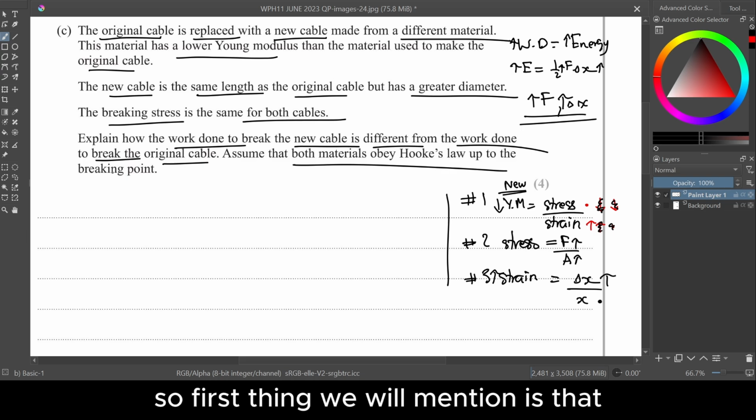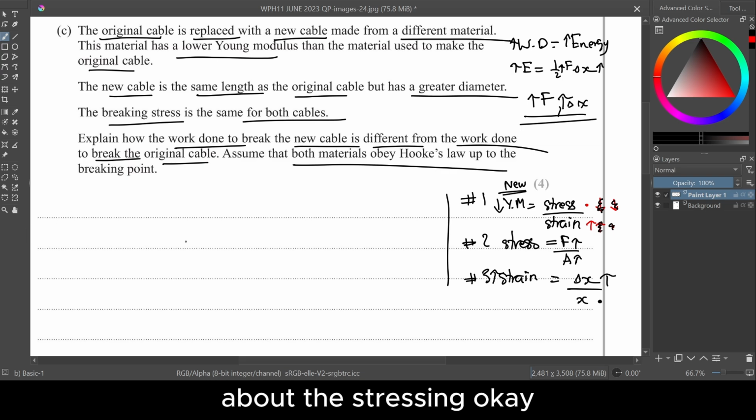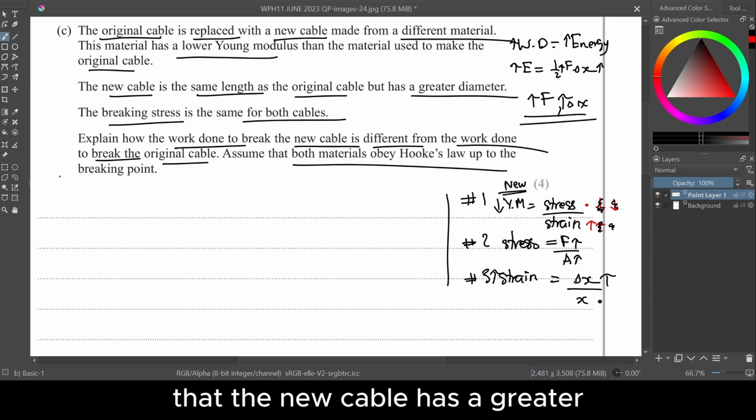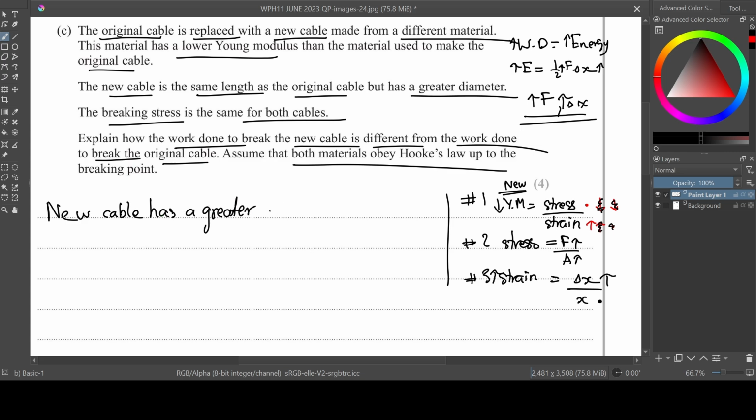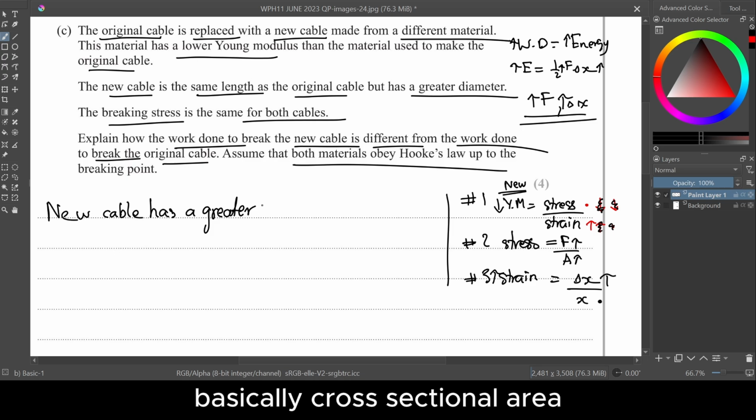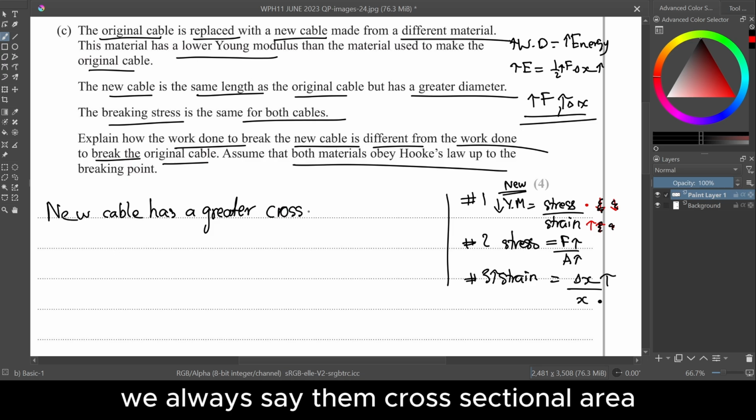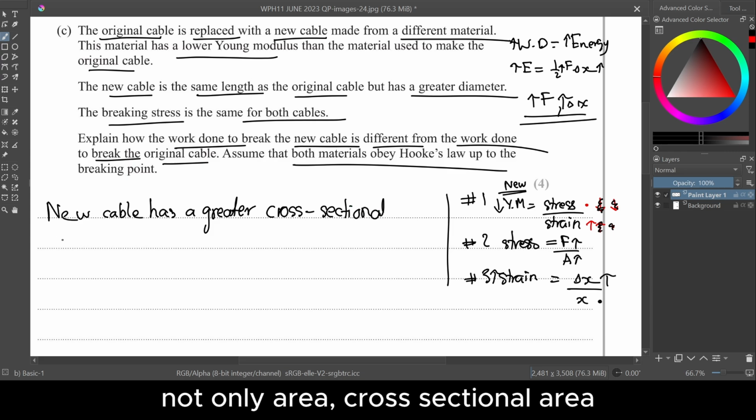So the first thing we will mention is about the stress. What about the stress? That the new cable has a greater cross-sectional area. We always say cross-sectional area, not only area.